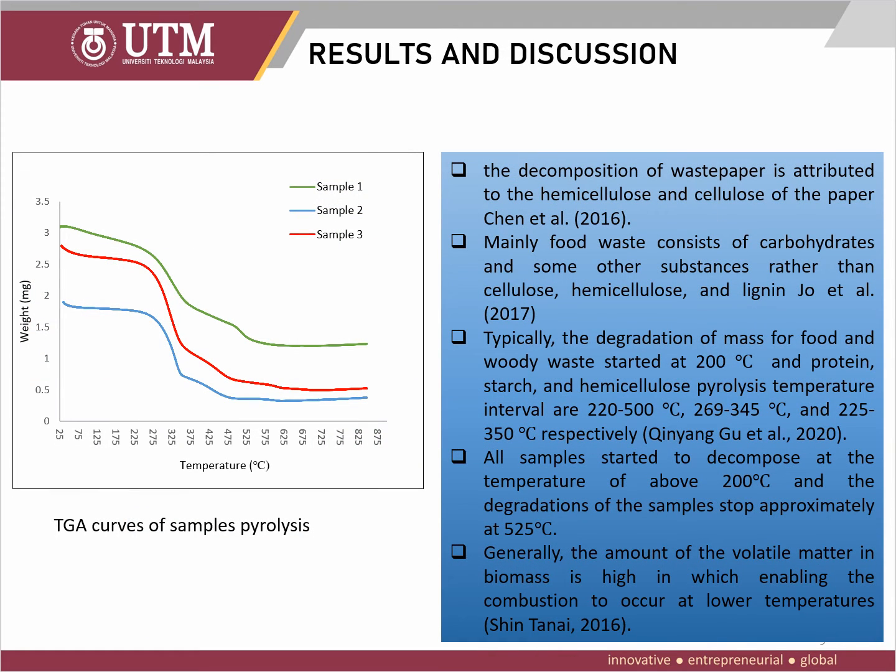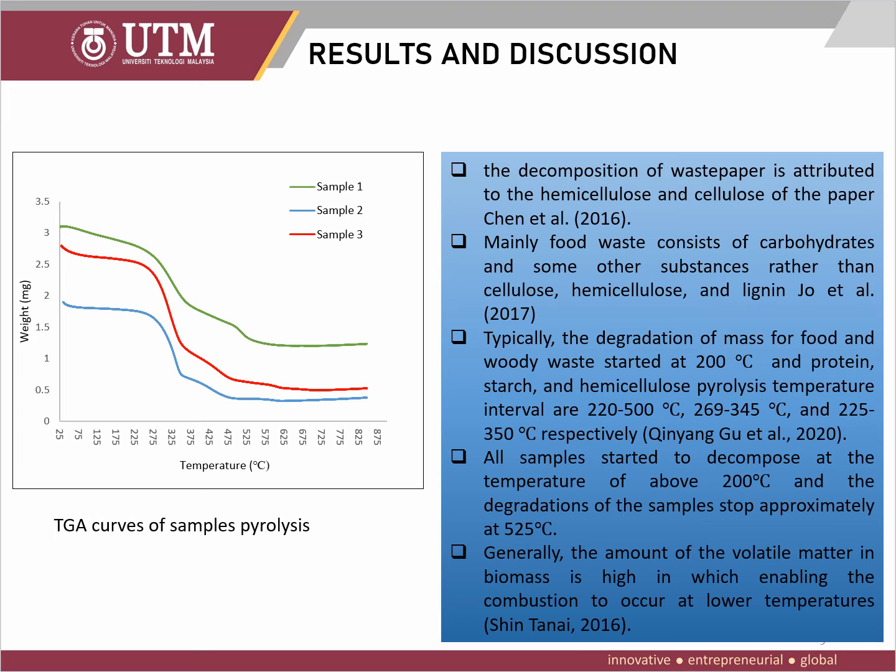The graph shown in the slide is the weight degradation profile of the samples used in the TGA experiment. The decomposition of waste paper is attributed to the hemicellulose and cellulose of the paper, while the food waste mainly consists of carbohydrates and also protein. All the samples started to decompose at a temperature of above 200 degrees Celsius, and the degradations of the samples stopped at the temperature of 525 degrees Celsius.